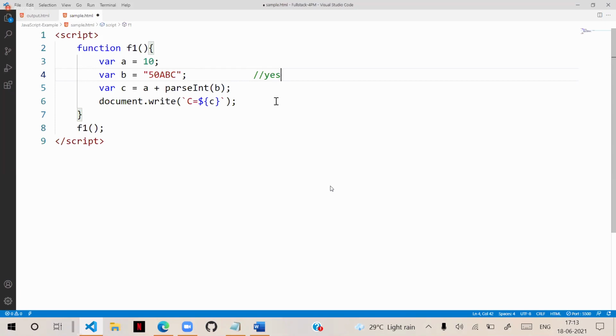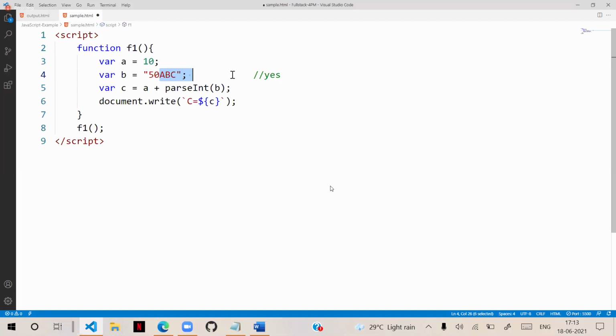Actually, what happens in JavaScript is, if a string starts with a number, in that case, the parse method can parse up to the number and it can ignore the rest of the string characters.